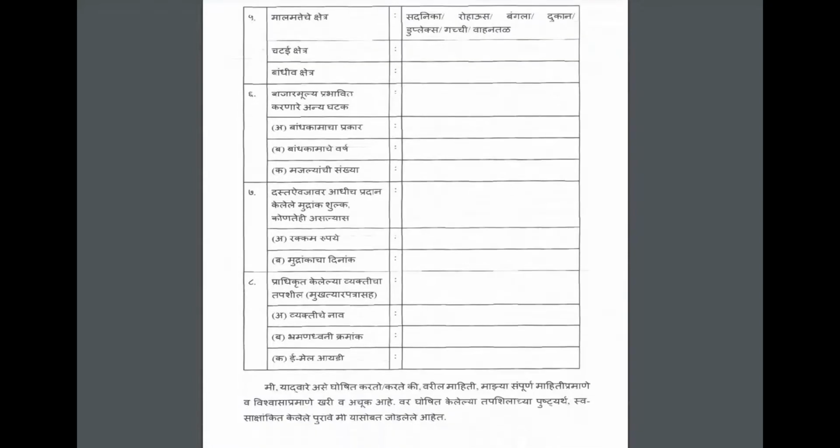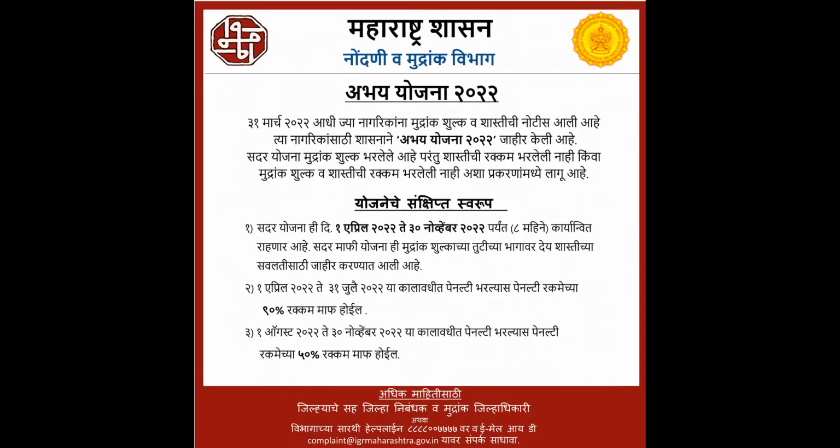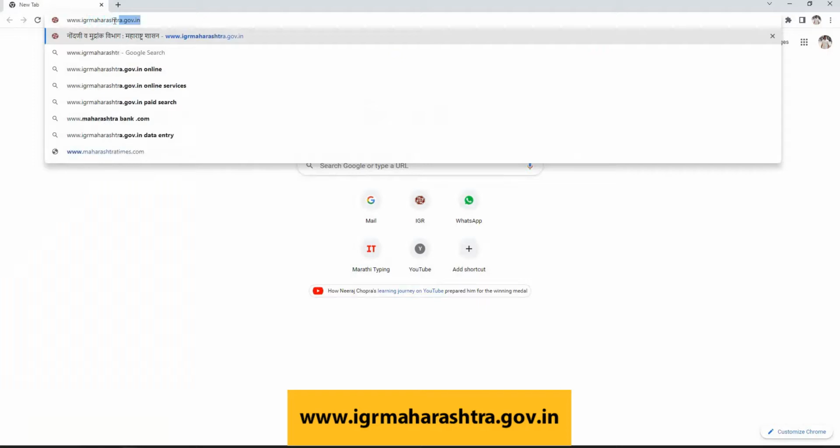As per this scheme, penalty is reduced to 10% of the total penalty on the deficient portion of the stamp duty for the period commencing from 1st April 2022 and ending on 31st July 2022, and 50% of the total penalty on the deficient portion of the stamp duty for the period commencing from 1st August 2022 and ending on 30th November 2022. The application form for Abhay Yojana is available on the website of the department